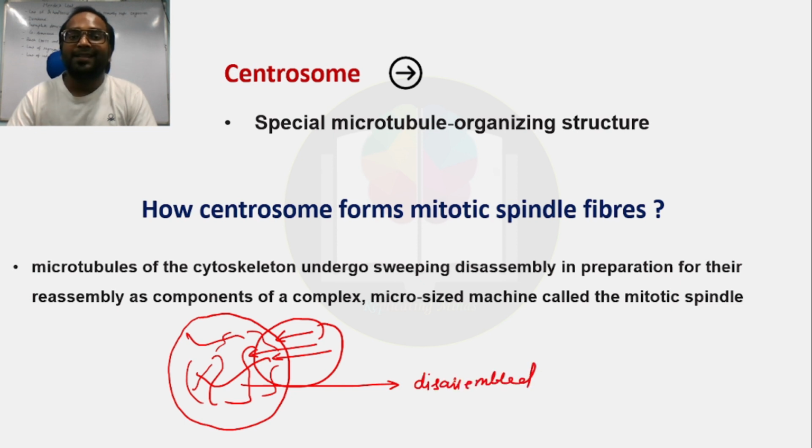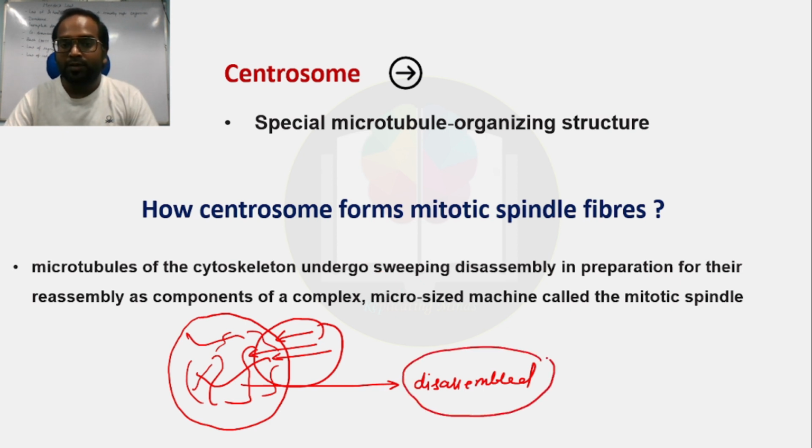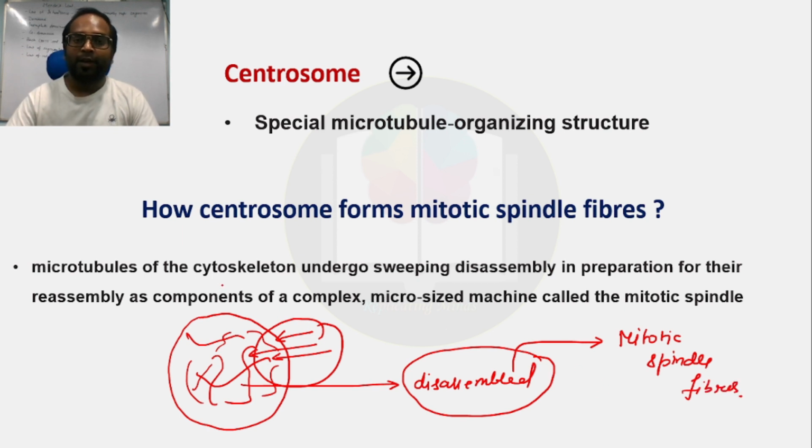Okay, gets disassembled. Why? Because they are not required right now. What is required? The separation of chromosomes. So the disassembly of the cytoskeleton occurs, and they are modified to form mitotic spindle fibers. Okay, now read this statement again. Now you will understand in a better way.